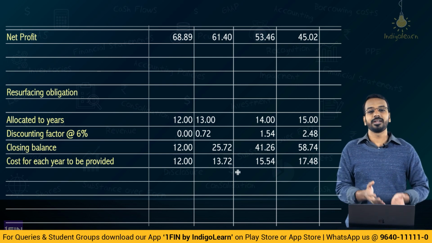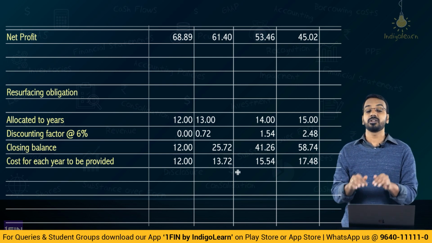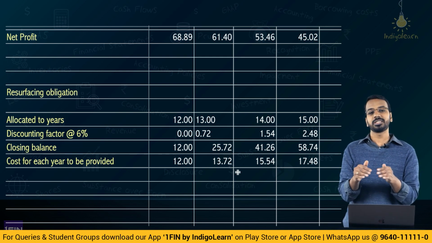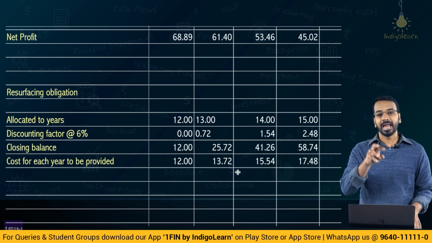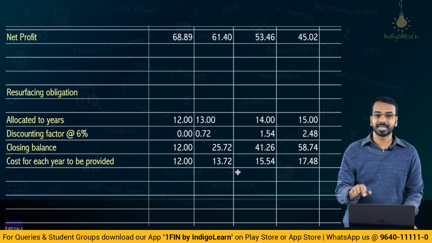Sir, how will we know whether it is a separate performance obligation or not? It will be given in the question, or based on the facts you have to make a judgment, right? If the question says that it is a separate performance obligation, the entire cost will be attributable in the year in which that performance obligation is satisfied.